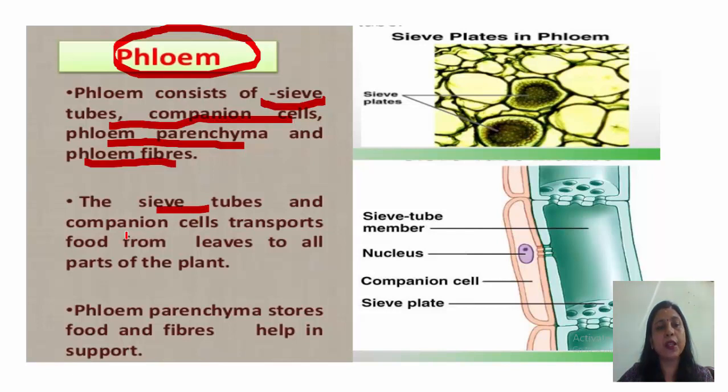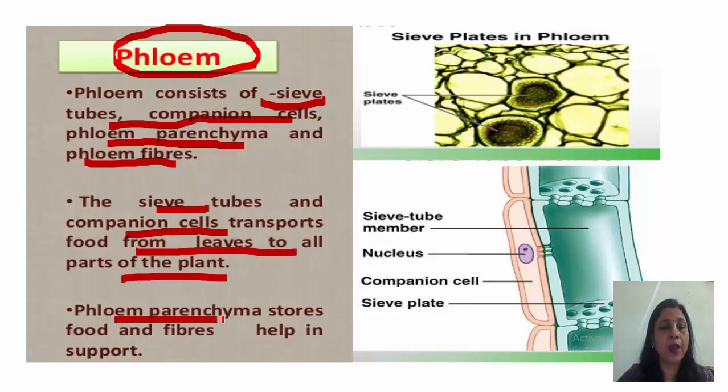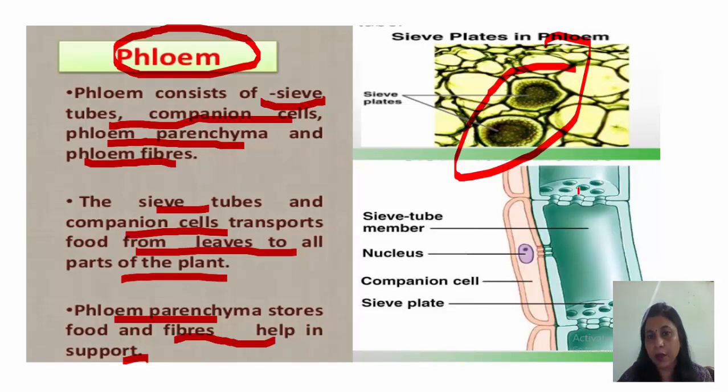The sieve tubes and the companion cells transport food from the leaves to all parts of the plant. Whereas phloem parenchyma has a storage function and fibers help in support, as in the case of xylem. You can see the sieve plates. Sieve means like a strainer, having perforations. This is a sieve tube. The companion cell is there, having a nucleus. This is a sieve plate. You can see the perforations, the holes, which help in the passing and transportation of food.